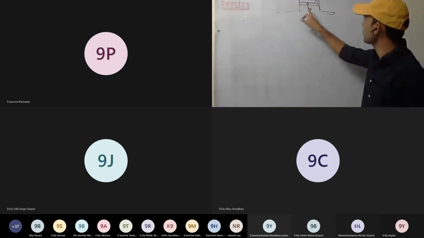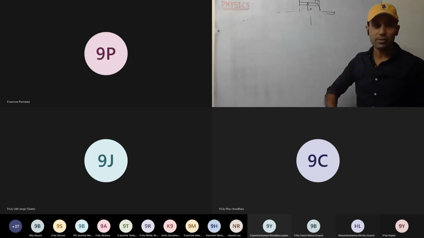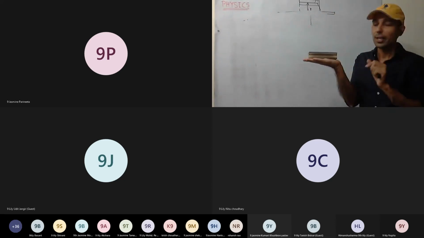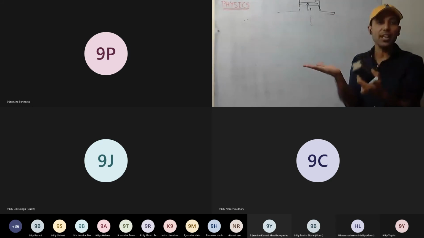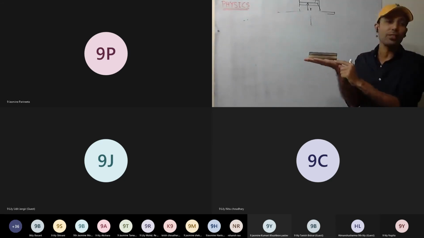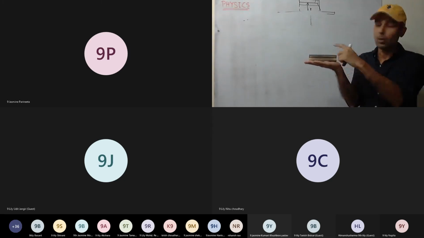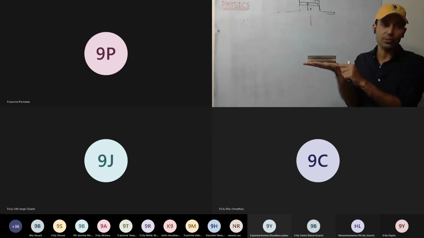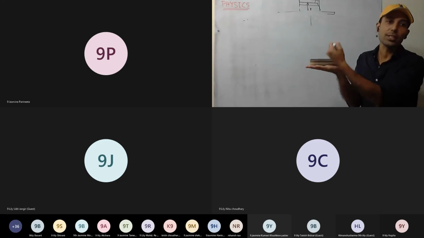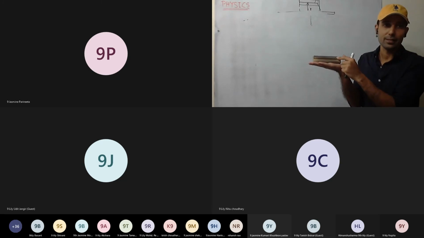Okay, I give you one more definition of the normal reaction force. See here, the block is there, it is able to hold. Now see here, if this is very heavy, what will happen? As it applies weight, my palm will start to deform. The more the weight, the more my palm will deform. Because at that time, my palm is not able to create much reaction force to hold it.